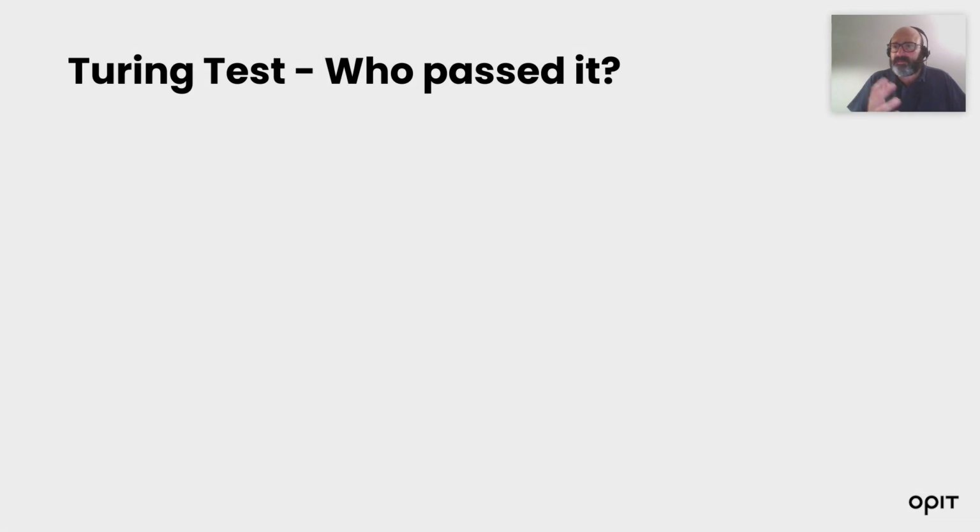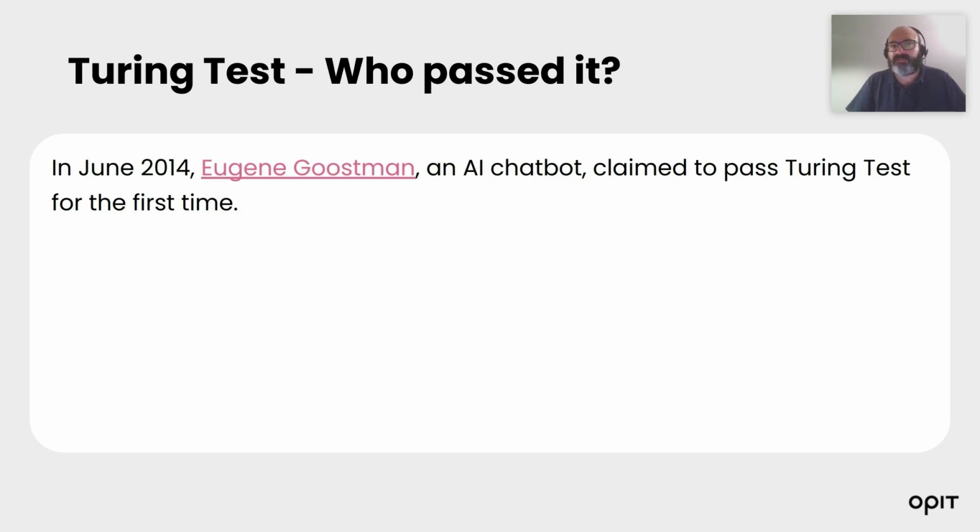But let's see, is there any machine that actually passed the Turing test? And the answer is yes, there are machines that recently have passed the Turing test. Actually, the first example is in 2014, when the chatbot called Eugene Goostman claimed to pass the Turing test for the first time. This chatbot was developed by Ukrainian developers, was impersonating a 13-year-old teenager, and he fooled the judge mostly for his ability to misspell English.